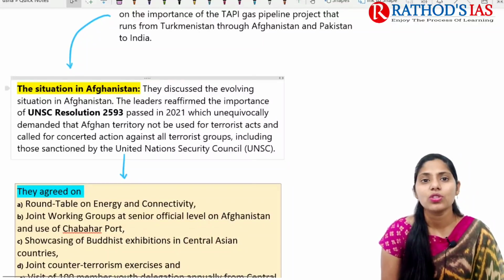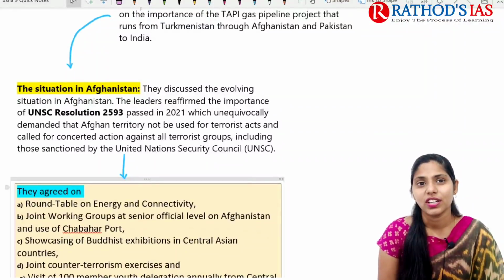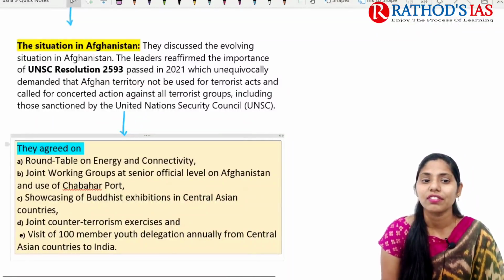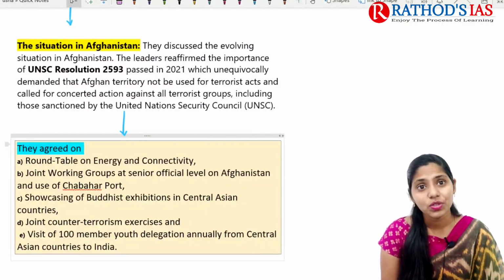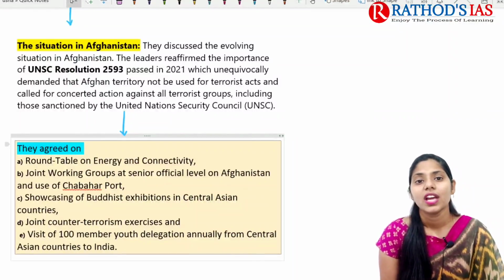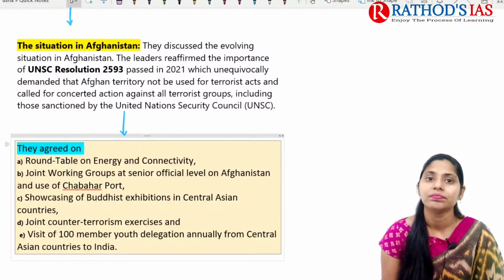And Turkmenistan also talked about the TAPI pipeline, which is a pipeline connecting Turkmenistan, Afghanistan, Pakistan and India. Next, they also talked about the situation in Afghanistan. You already know that Afghanistan is under the control of the Taliban. There are also issues regarding terrorist attacks, sanctions imposed by the UNSC, and rights violations of women, children, etc. And we are seeing the worst humanitarian crisis in Afghanistan.